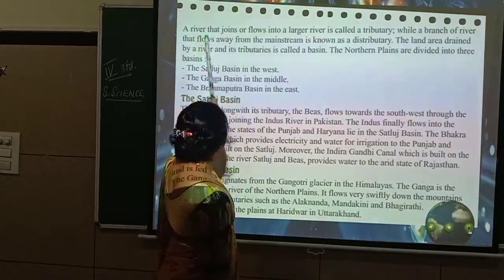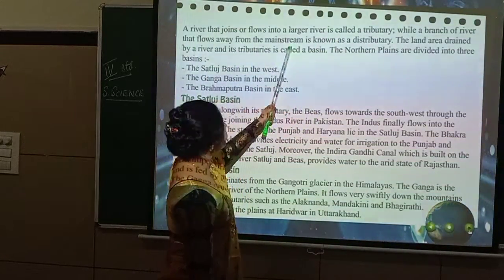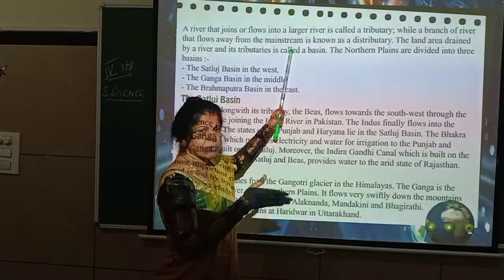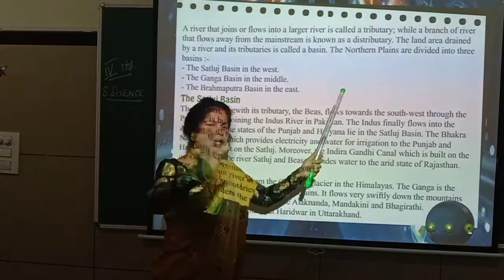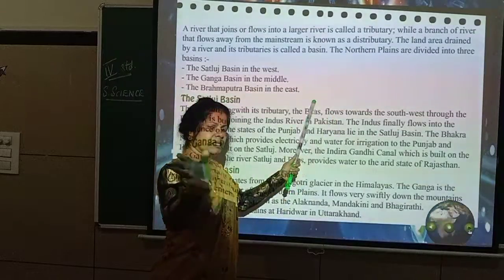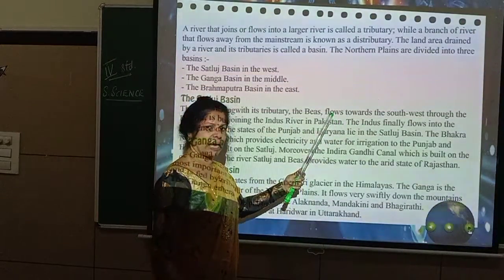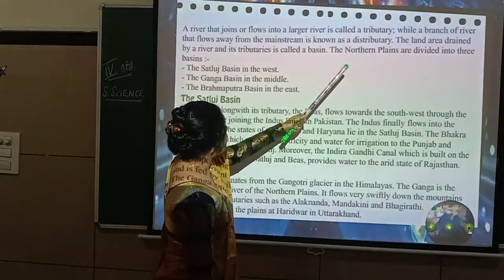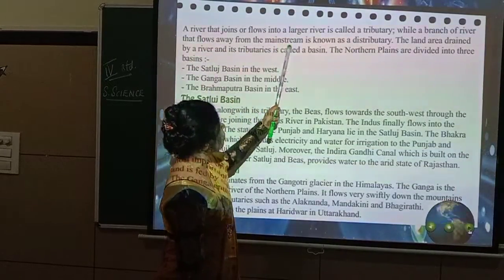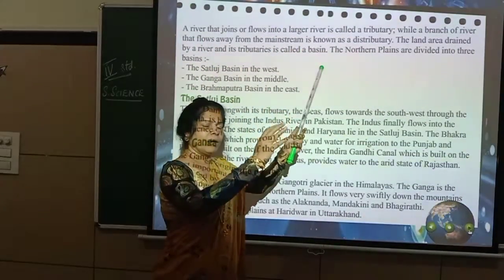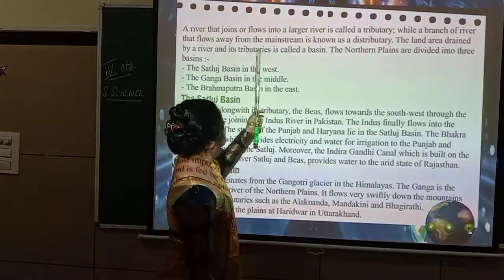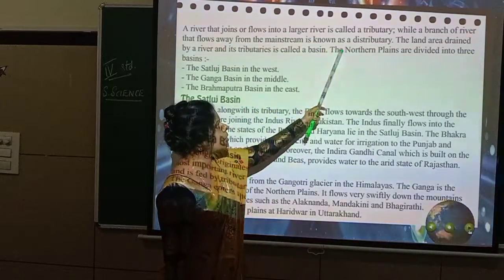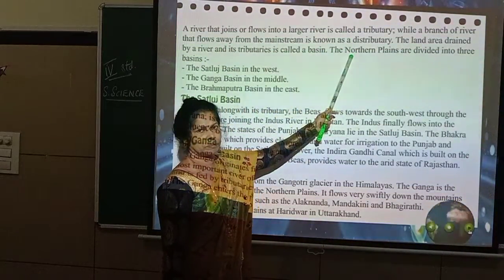While a branch of a river that flows away from the main stream. And sometimes what happens, they will be branching, it will flow in different directions, isn't it? So this moving in different directions, we call that branches. So while a branch of a river flows away from the main stream, main river, from that there will be branches. So those branches, you call it a distributary.